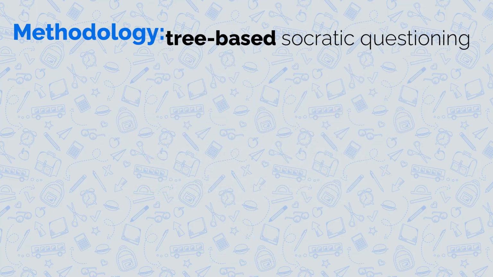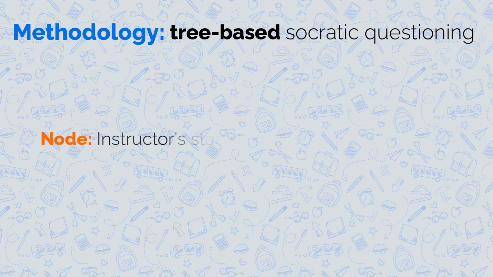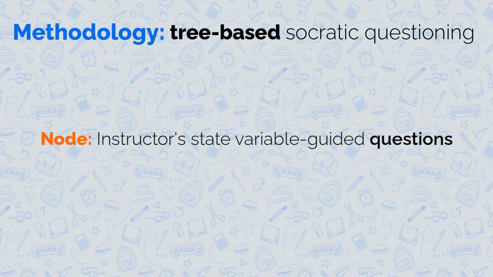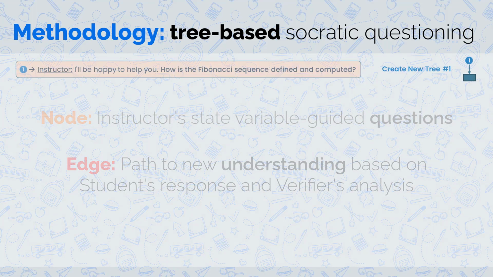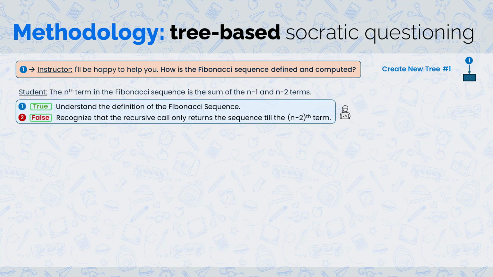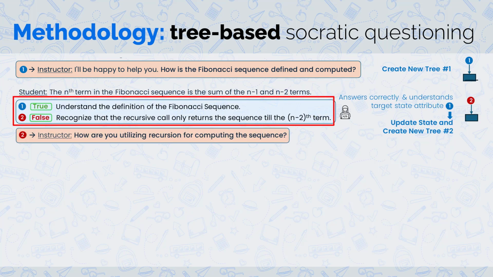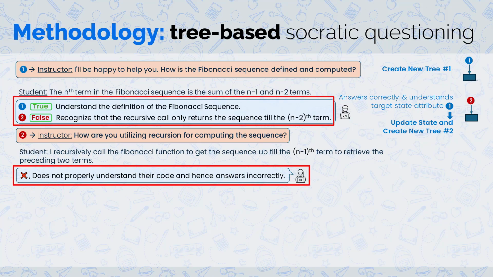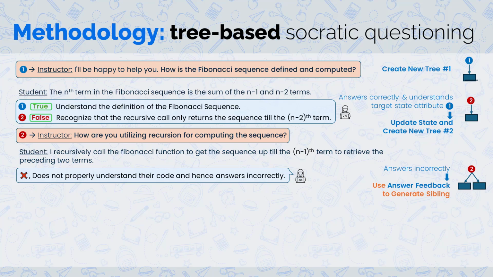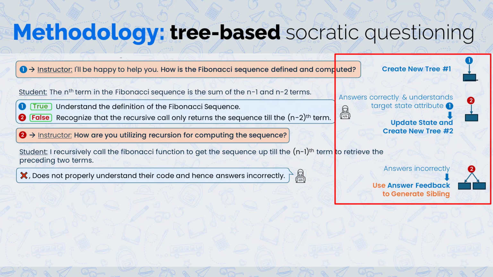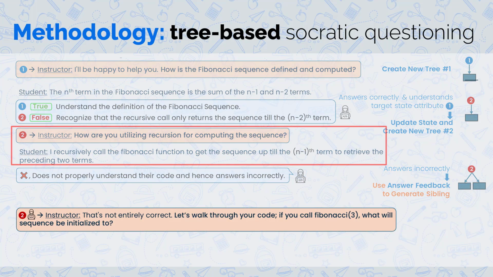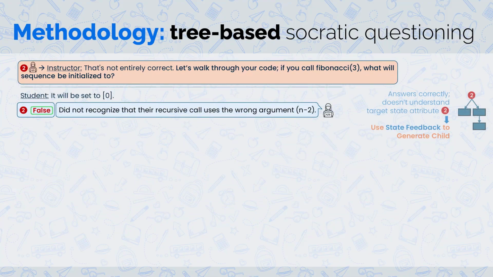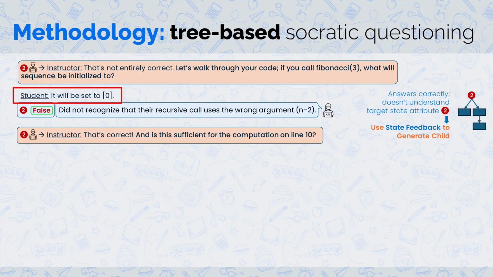Second, tree-based Socratic questioning. Overall, each node in a tree represents a question, where an edge between 2 nodes indicates a path to new understanding. The instructor generates turn-level Socratic questions, conditioned on both the student's current knowledge state and their misunderstandings. This step is what dynamically constructs a Socratic question tree. We generate a sibling question when the student does not answer the instructor's question correctly. On the other hand, we generate a child question when the student answers the question correctly, but does not fully understand the target state variable.